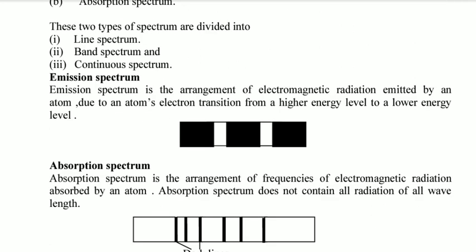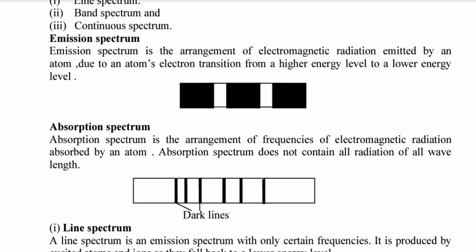On the other hand, absorption spectrum is the arrangement of frequencies of electromagnetic radiation absorbed by an atom. Absorption spectrum does not contain radiation of all wavelengths. It just contains a few wavelengths compared to emission spectrum.